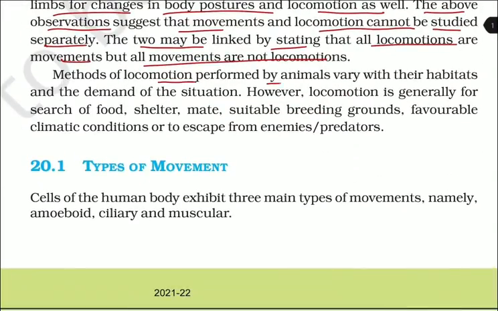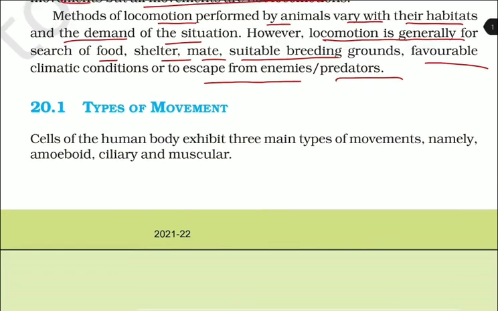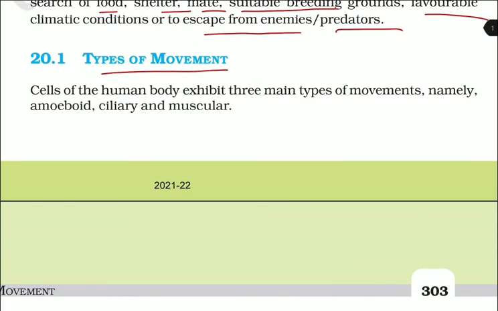Methods of locomotion performed by animals vary with their habitats and the demand of the situation. However, locomotion is generally for search of food, shelter, mate, suitable breeding grounds, favorable climatic conditions, or to escape from enemies and predators. Types of movement. Cells of the human body exhibit three main types of movement, namely amoeboid, ciliary, and muscular.